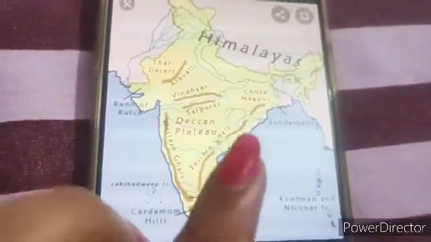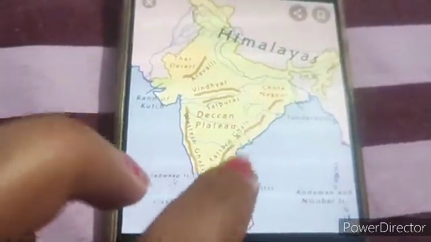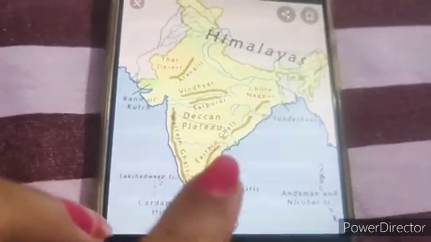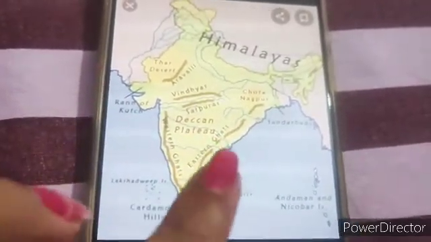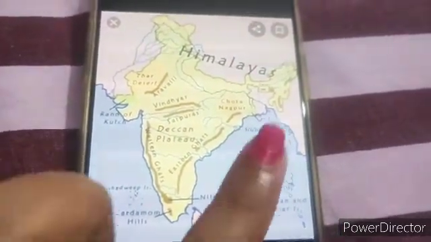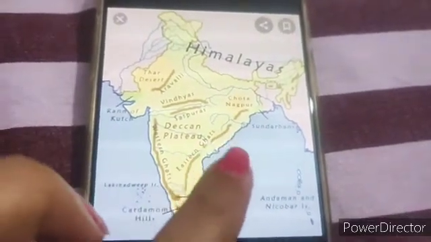Many rivers flow across these plains. The rivers Mahanadi, Godavari, Krishna, and Kaveri have formed fertile deltas on the eastern coast. The eastern coastal plains are broader.